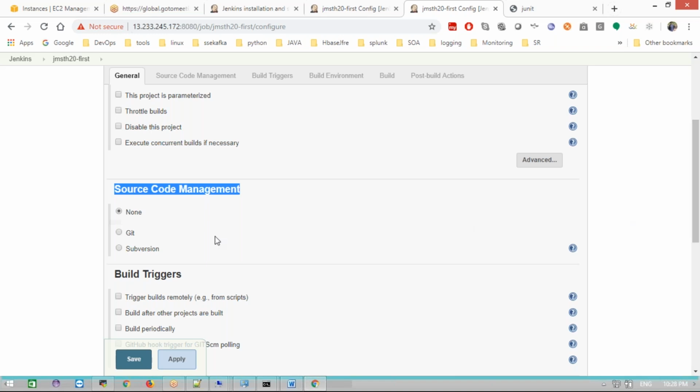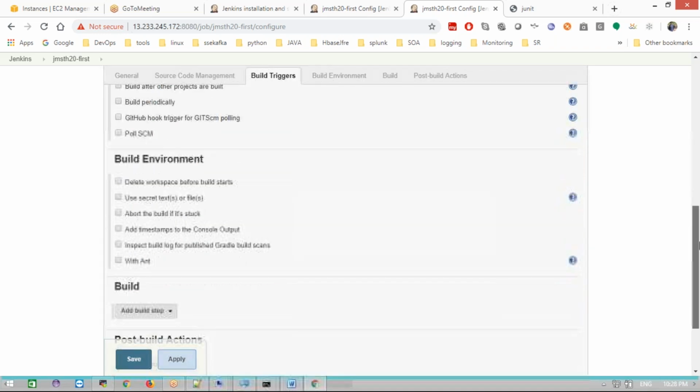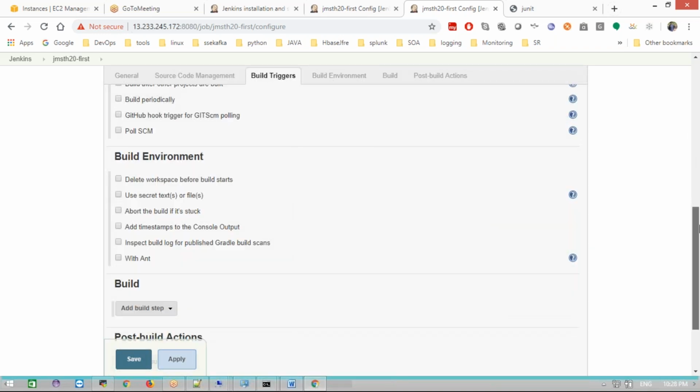If you are using TFS or Subversion or Git, we need to click this and add the URL. We'll come back to this in the next examples. This is build triggers, like build periodically. We'll come back here also, and the build environment we are going to use in the future.